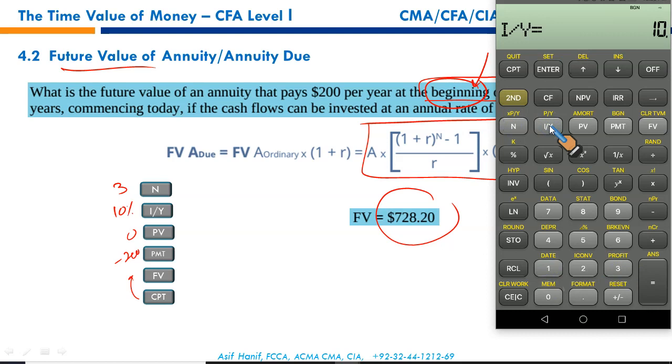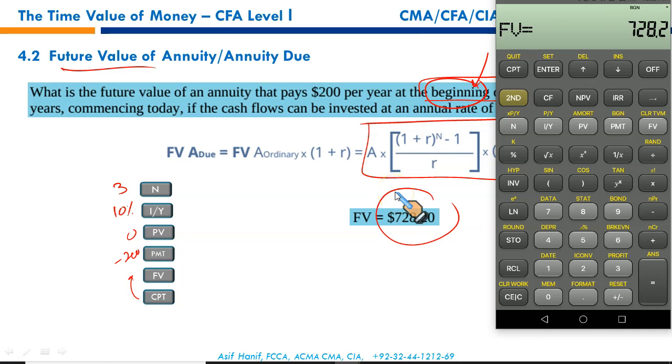10%. 0 is the present value. 200 is the payment. And finally you'll calculate your future value. It's 728.20. Straight away, without the need of memorizing any formula, you just got the result. There's a quick way also.